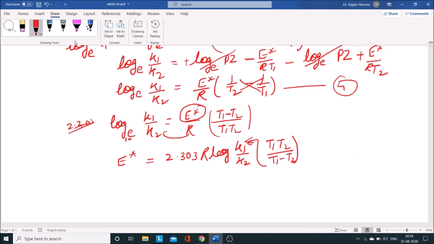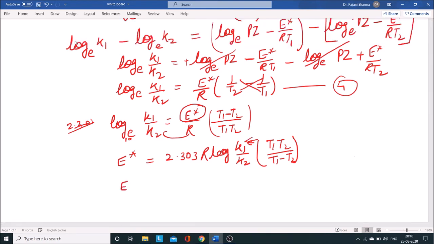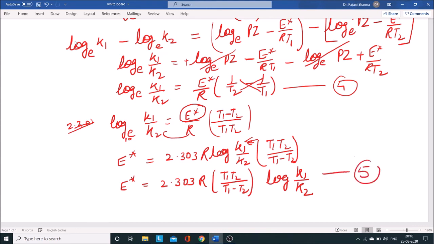Rearranging this equation in an understandable manner, the activation energy E naught will be 2.303 R into T1 T2 by T1 minus T2 log K1 by K2. Now from this equation 5, what can we conclude?